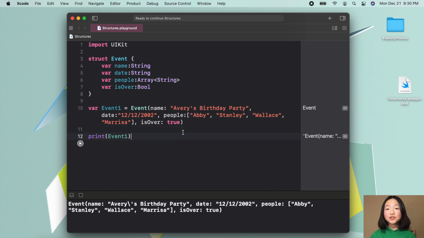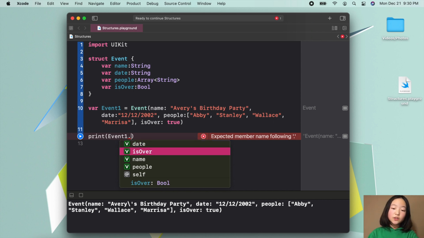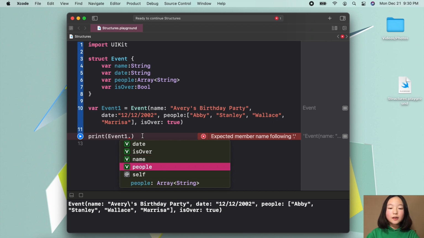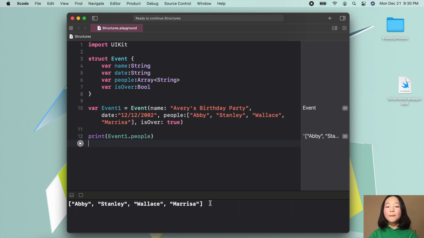Now, if we wanted to use a specific function, collection, or variable that is inside of event1, then we could just have our variable's name, event1, dot the variable, collection, or function's name. So that could be either date, isOver, name, or people. So let's say people. And now we should have our people array in our console.